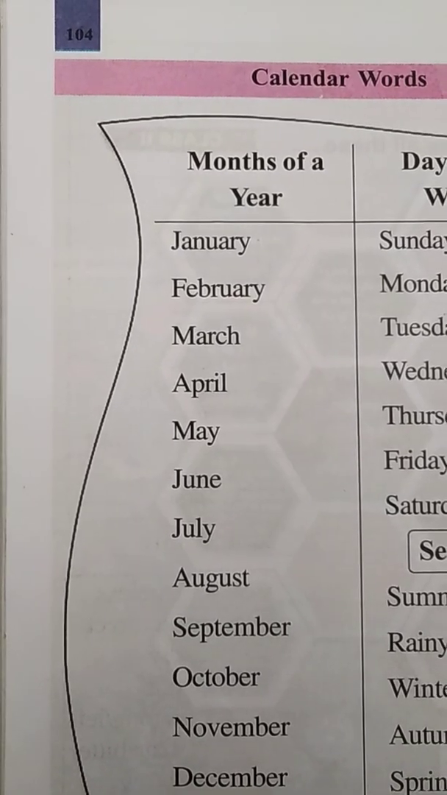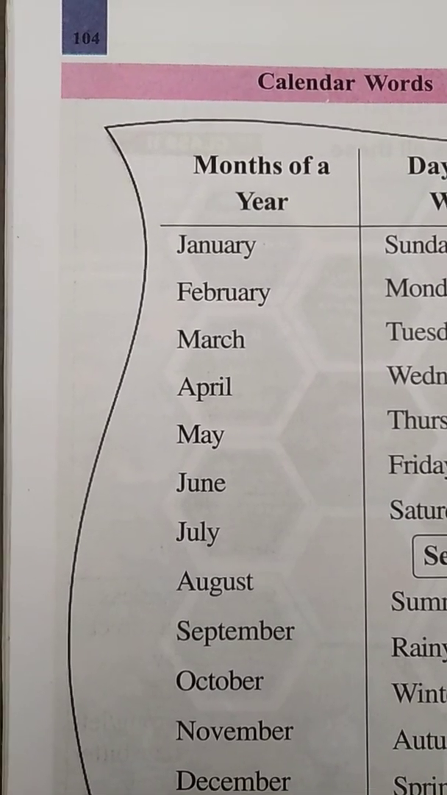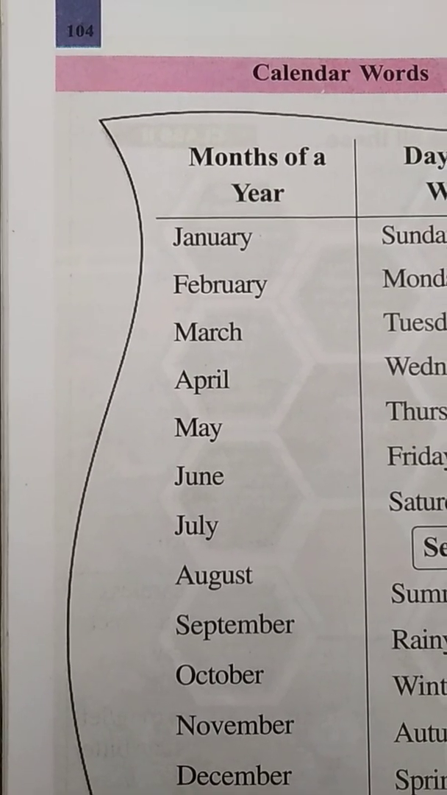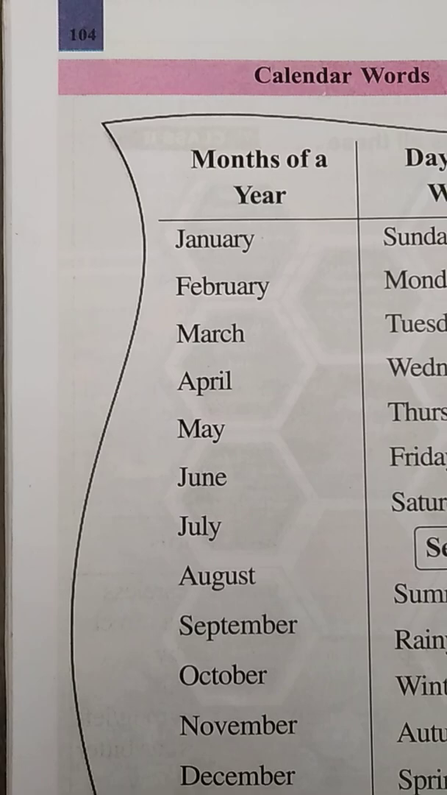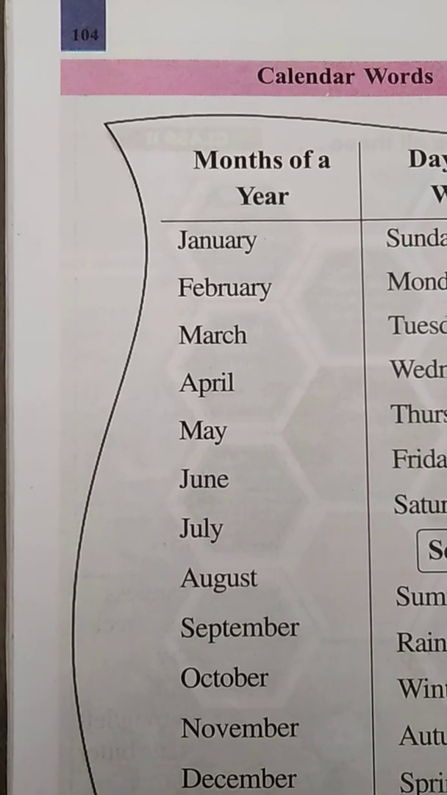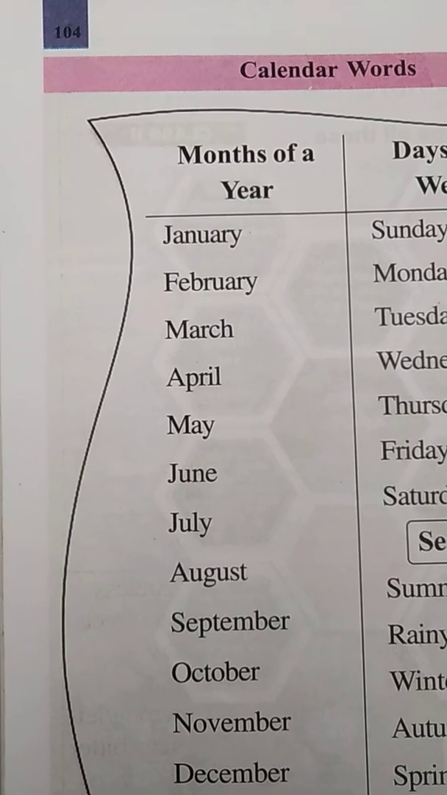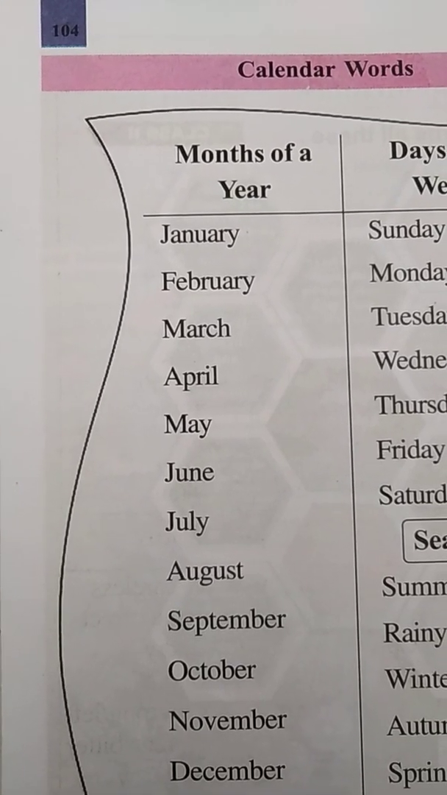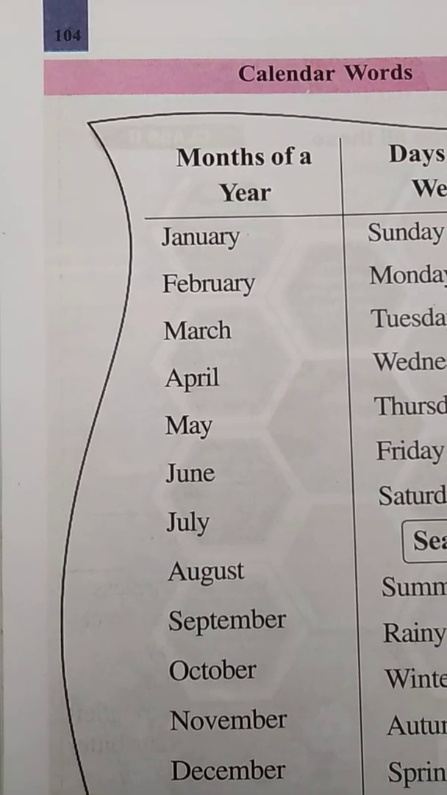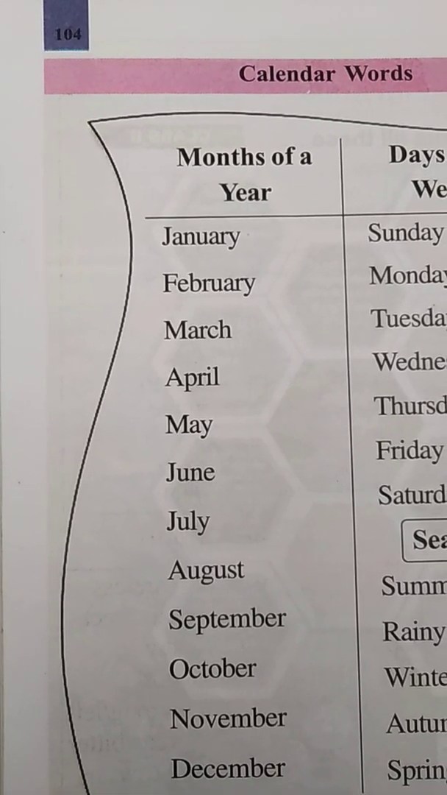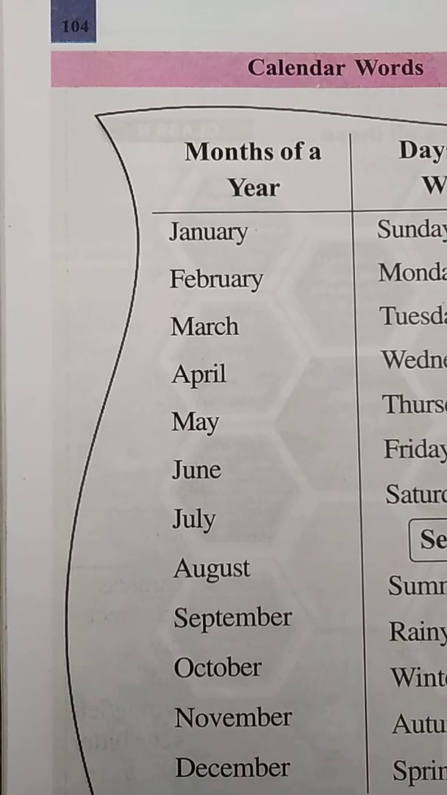Next we have seen water transport. What are the examples of water transport, children? The vehicles which sail on water are called water transport. Which vehicles sail on water? Boat, ship, steamer. These are the examples of water transport which sail on the water.